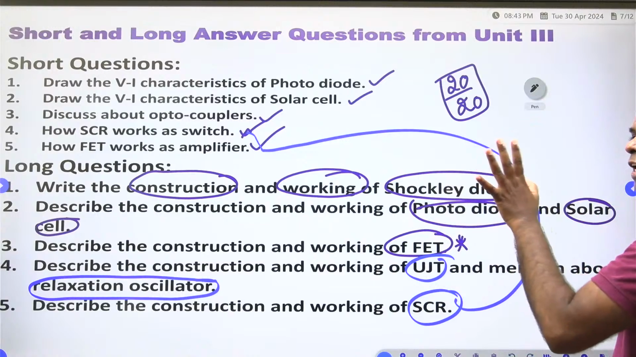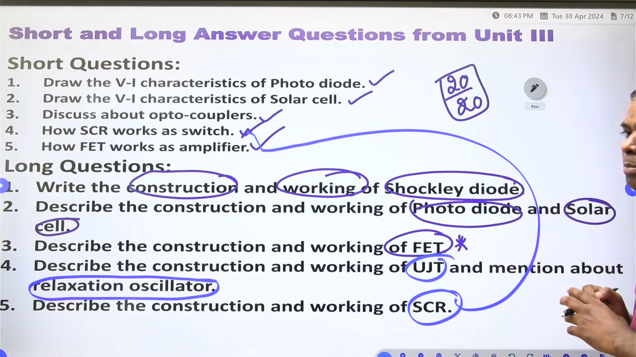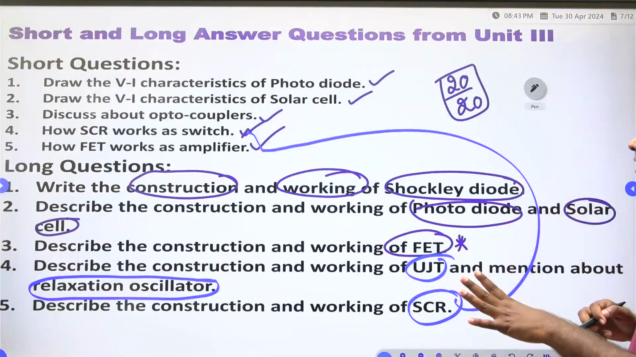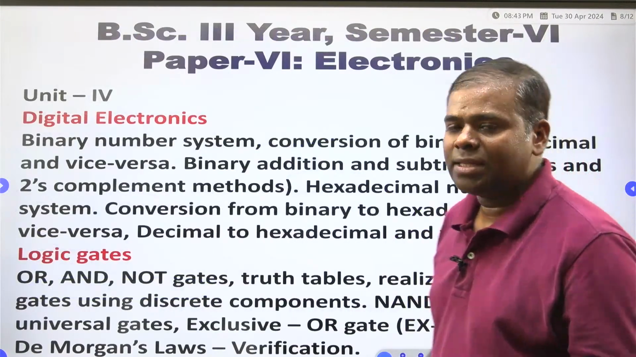Optoelectronic devices, 4 devices are there. That is a photodiode, Shockley diode, solar cells, and optocouplers. Next, FET, UJT, SCR. Only 4 topics are there in the third unit.